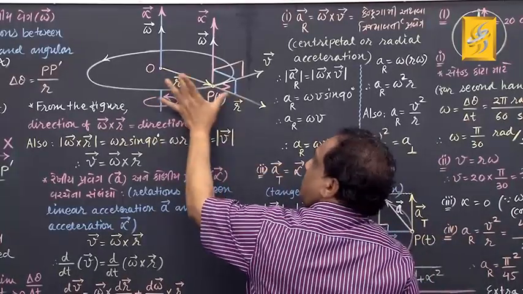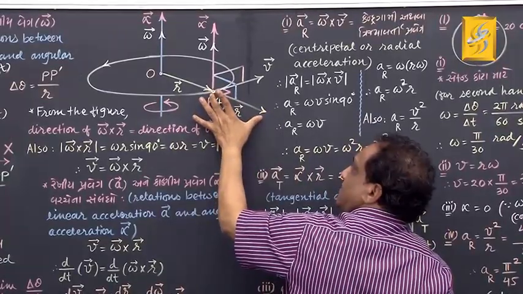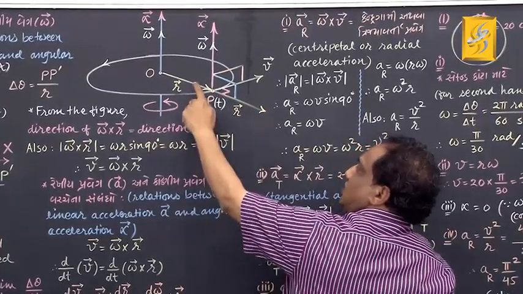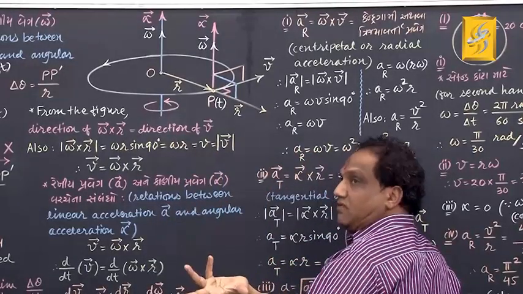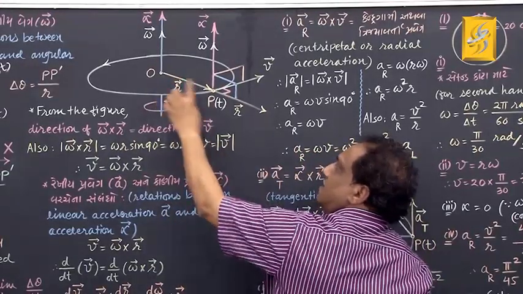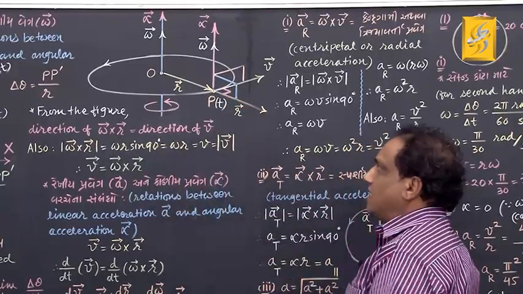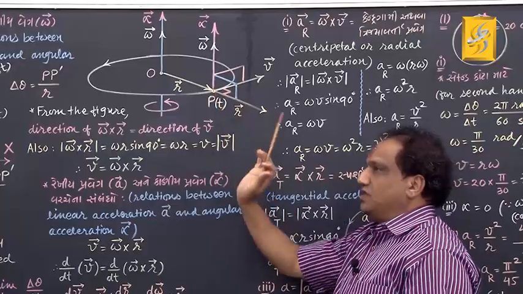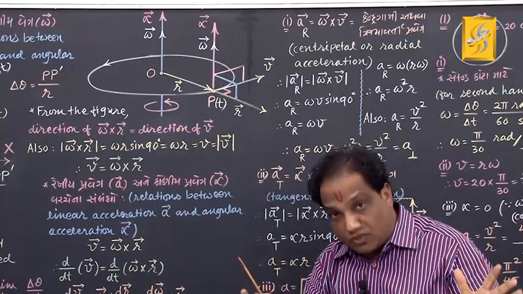Now extend this vector in the same direction with the same magnitude. So the same vector I have shown here in the same direction. I have simply arranged that vector ahead. These two vectors having the same direction and same magnitude must be equal. If this is vector r, this also must be vector r. Now tell me, at any point, what is the direction of instantaneous velocity?